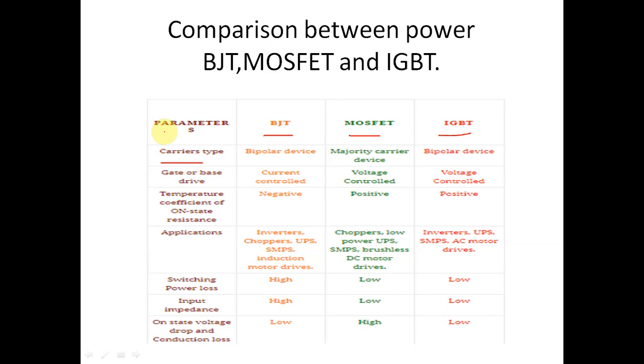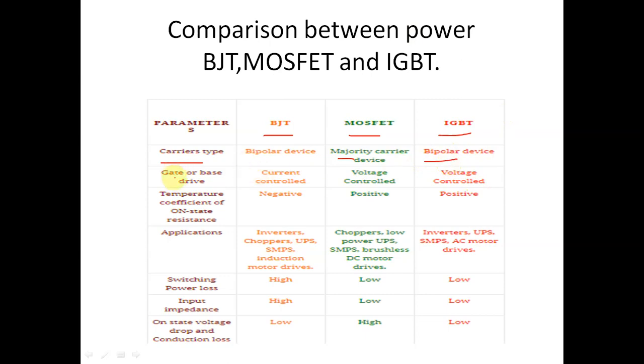In BJT, current conduction takes place by both electrons and holes, so it is called a bipolar device. MOSFET is a majority carrier device, where either holes or electrons are the majority carriers depending on the current conduction. Majority means either electrons or holes. IGBT is a bipolar device because in IGBT current conduction takes place by both electrons and holes.